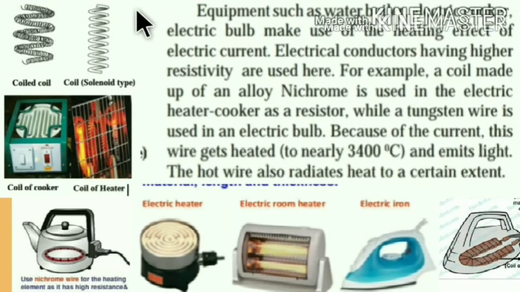Many equipments that you are familiar with are based on the heating effect of electric current. For example, the electric heater, electric iron, electric cooker, electric kettle, electric geyser, then fuse, also the electric bulb.